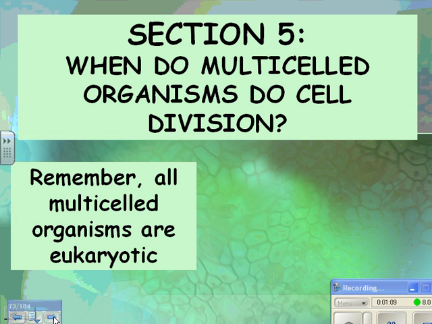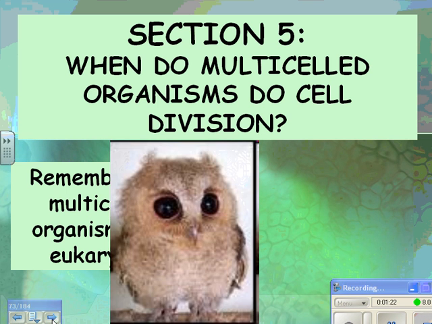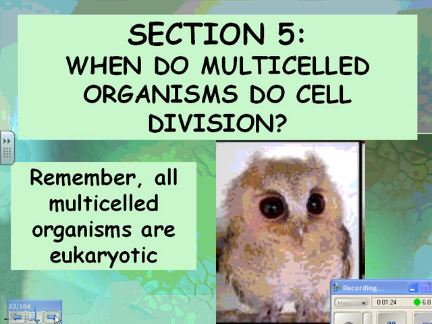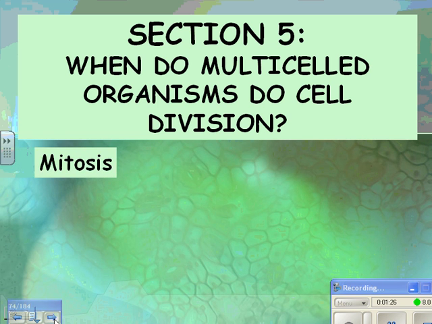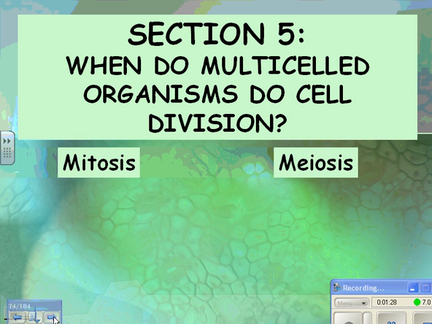So there are two different types of cell division, mitosis and meiosis. And we're going to talk a little bit about when they do mitosis, and then we'll talk about when they do meiosis. So, what a cute little owl, huh? Oh, look at that. Way ahead of myself.